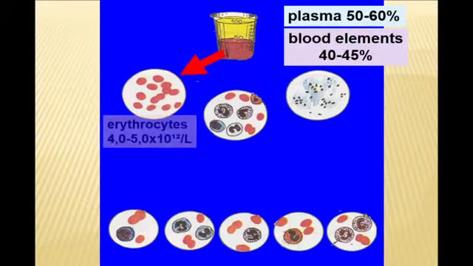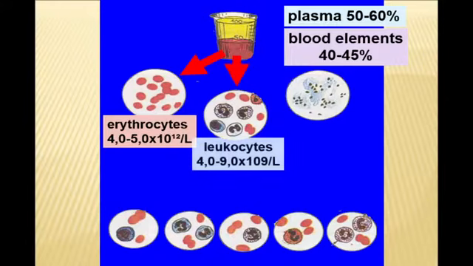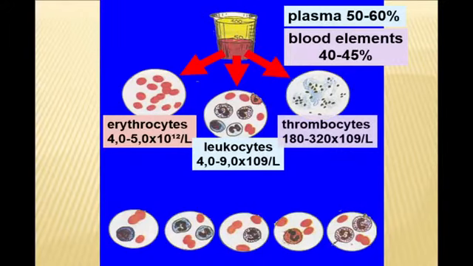There are red blood cells, erythrocytes, which control transport of oxygen, white blood cells, leukocytes, which have a protective function, and thrombocyte platelets, which control coagulative blood properties.